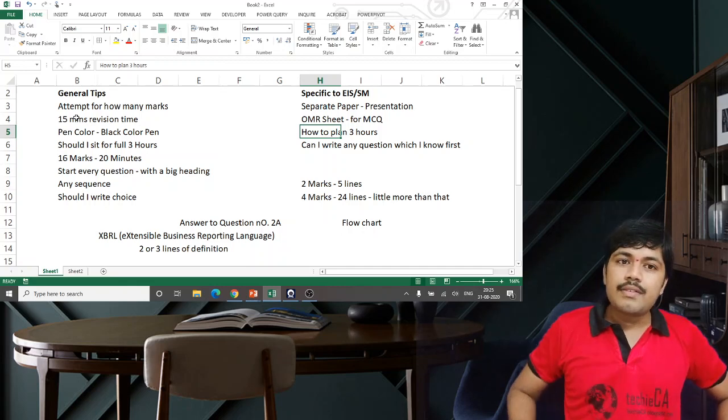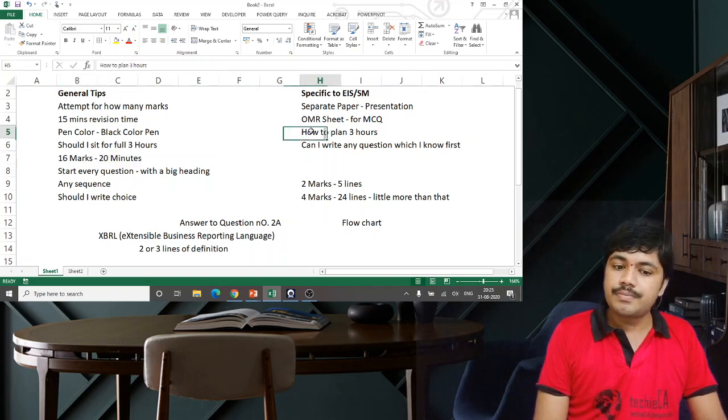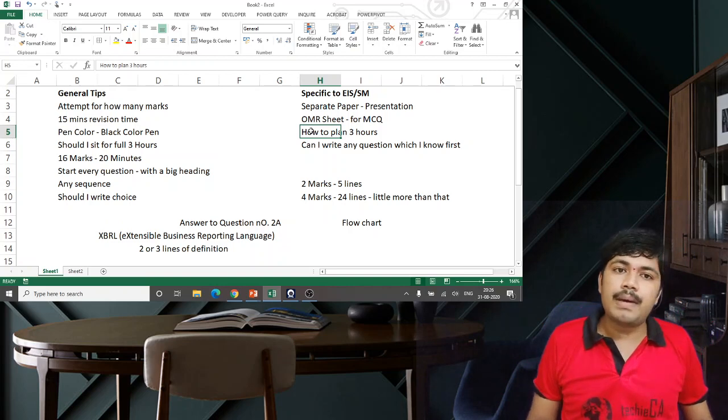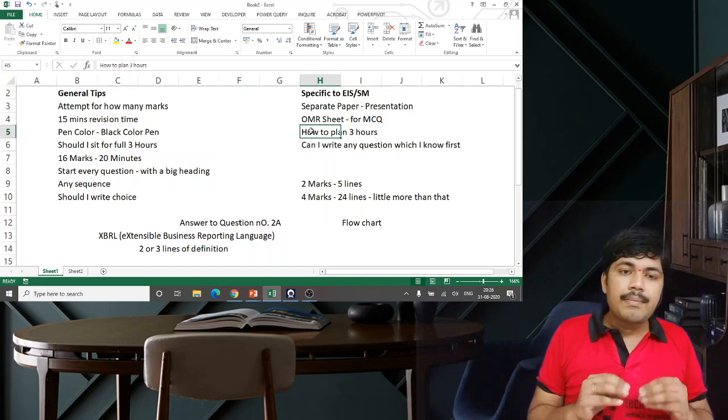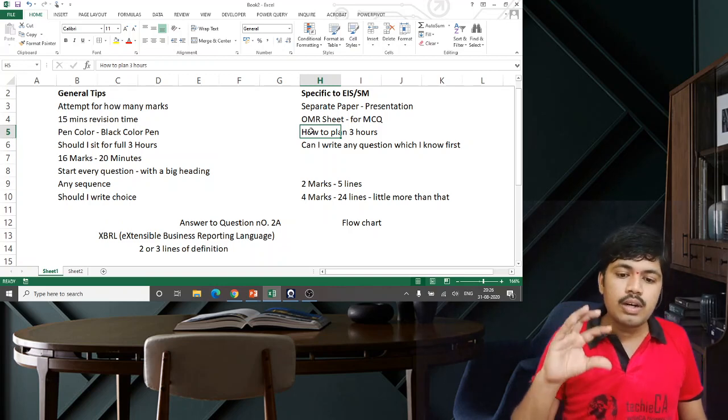How to plan 3 hours? I told you, right? The same logic works here as well. 16 marks, 20 minutes. It will work in EIS and SM as well. Accordingly, you plan writing your paper. Not too difficult. In this paper, usually you will not have a time constraint at all. So don't worry, be cool and then write.